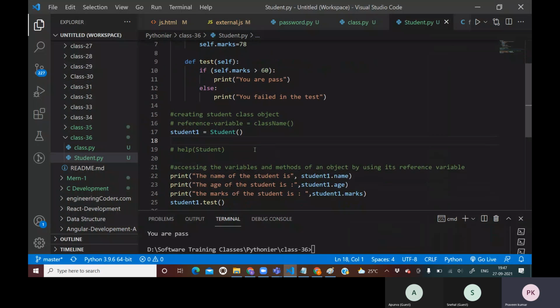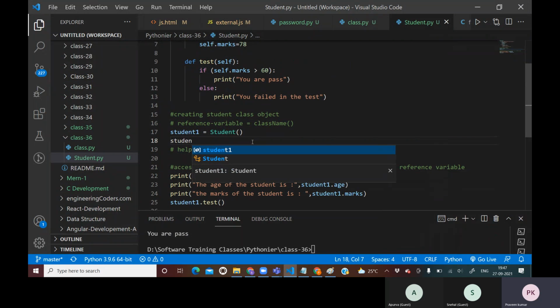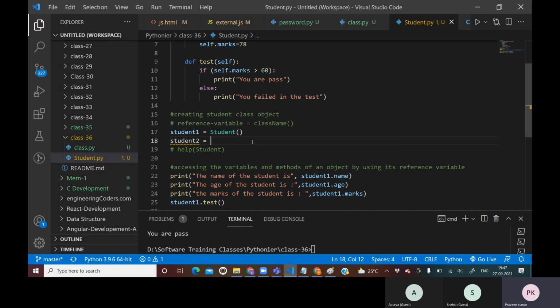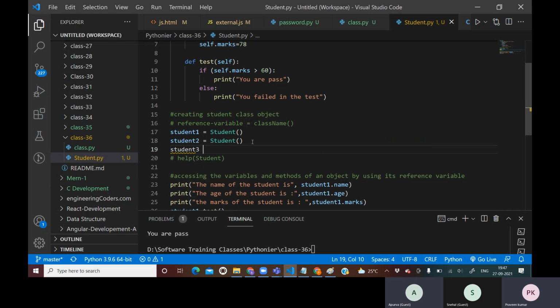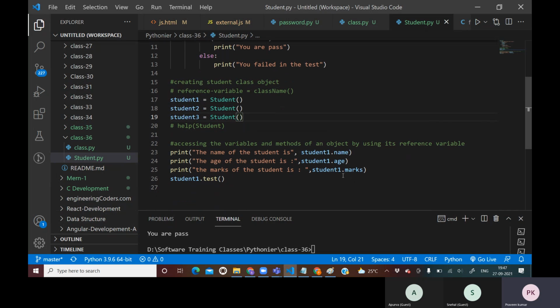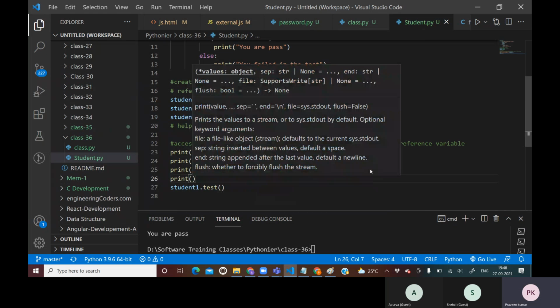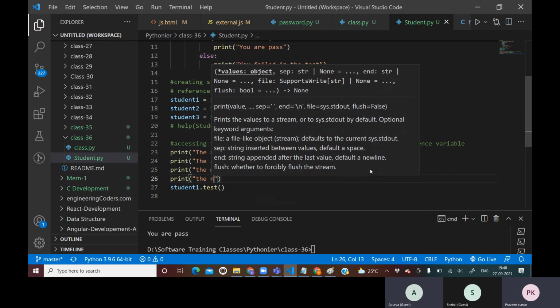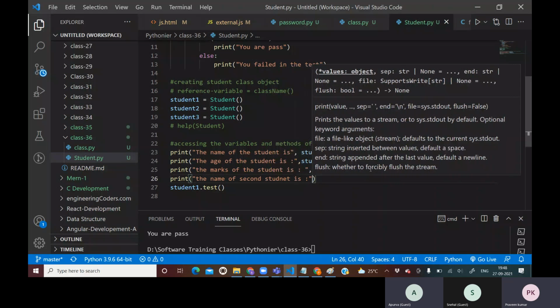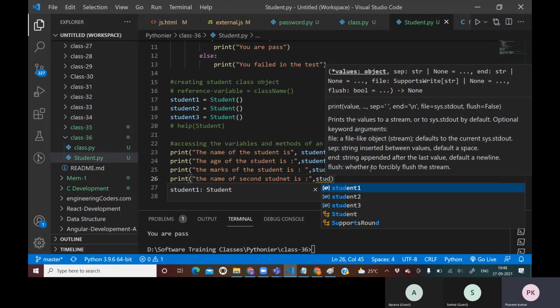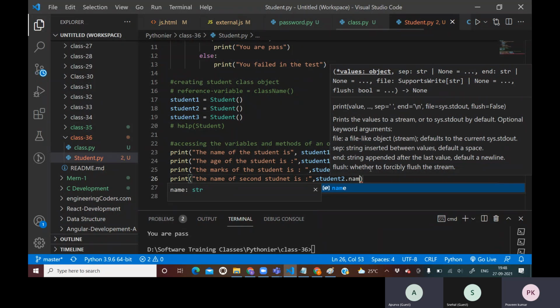So let me say that you want to create one more object. You will say student two, and student two is going to contain one more student object. Student three is also going to contain a student object, right? If I say print the name of the second student, I will say student two dot name.